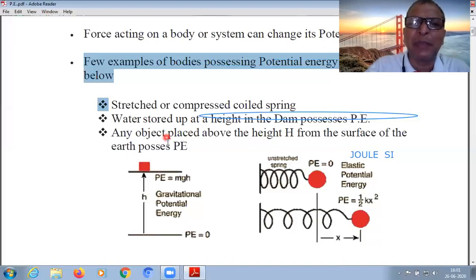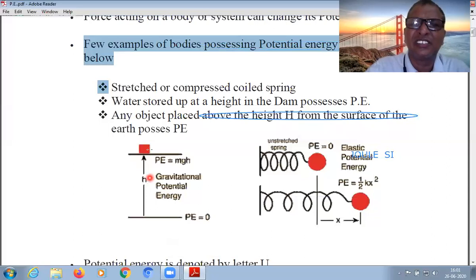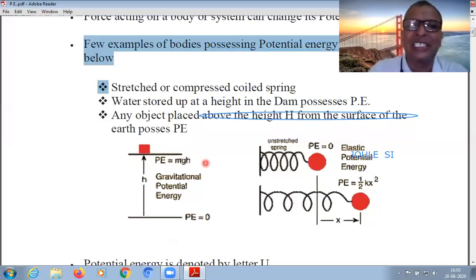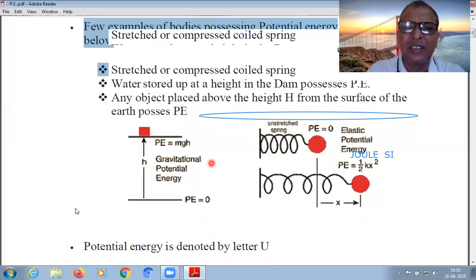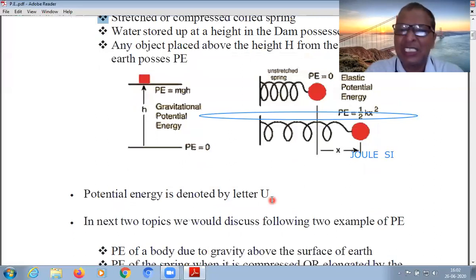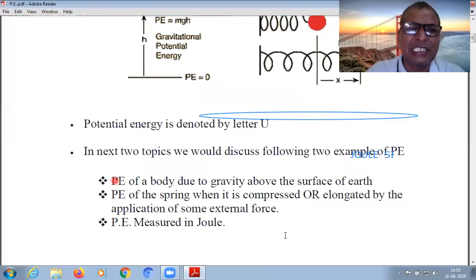Now another example is given, when any object is placed above the surface, at a certain height. Here in the diagram, given height h, potential energy is stored in this case. So these are the three examples through which it is explained how potential energy is stored. Now we know that it is denoted by capital U. The sign is very important, and now we will discuss some points when we start the potential energy concept.